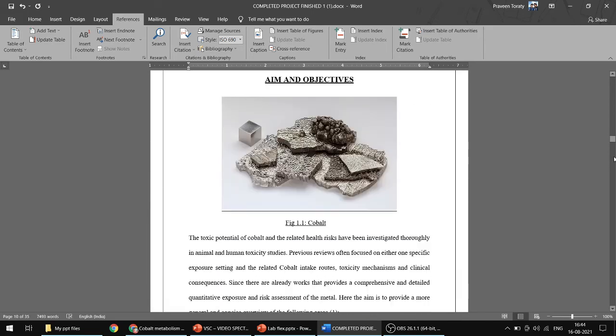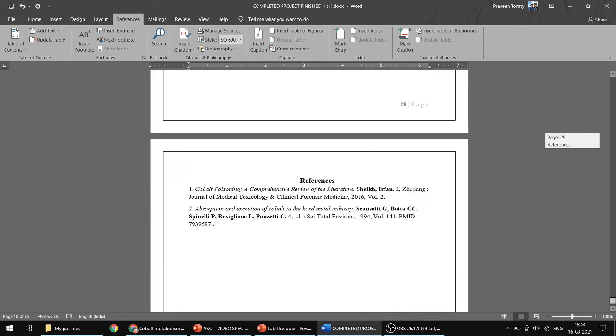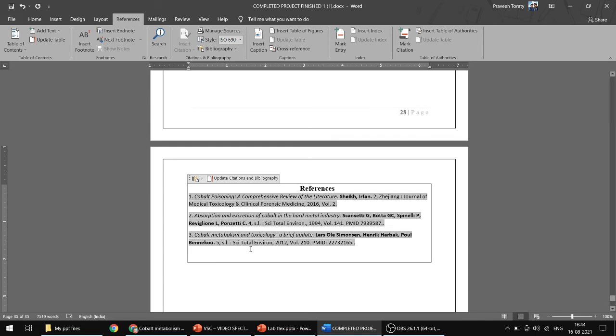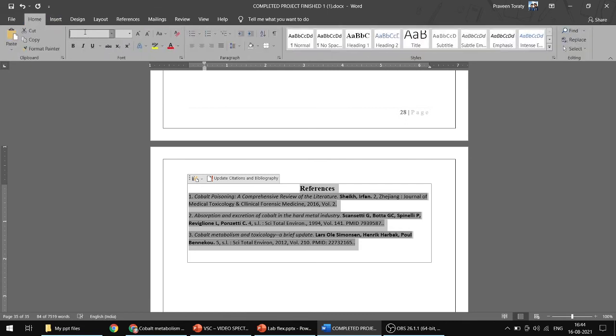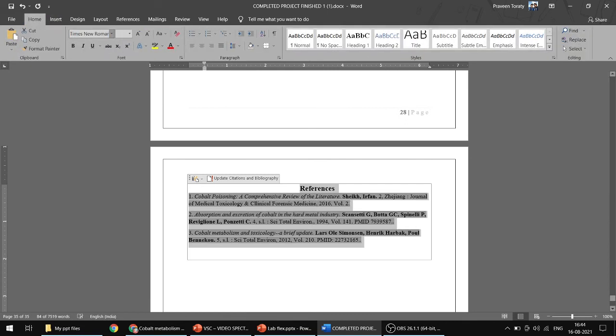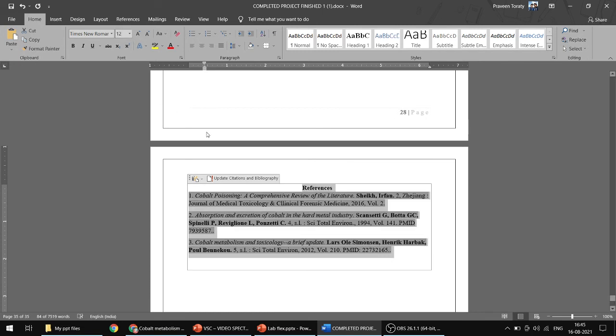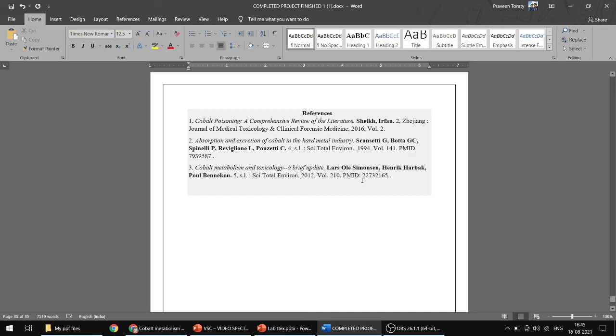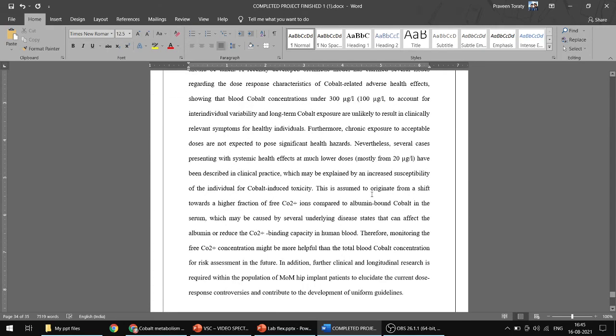But in references I have already given the reference, right? Click on this, you see here update citations and bibliography. If you click on this, the newly added third one will also be given in this. Then you change its font and size again, then you save it. So this is how we will use the citations and the references option in the Word document.